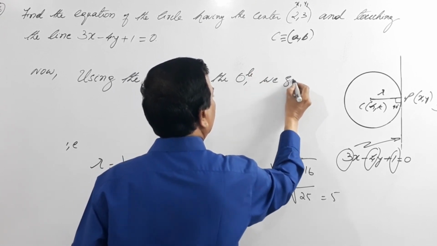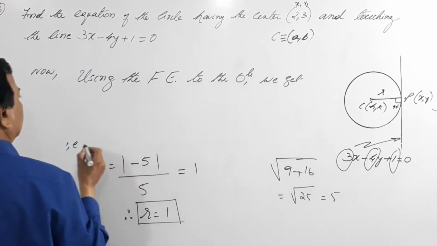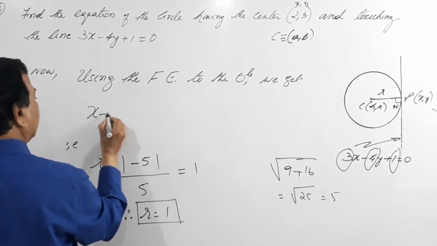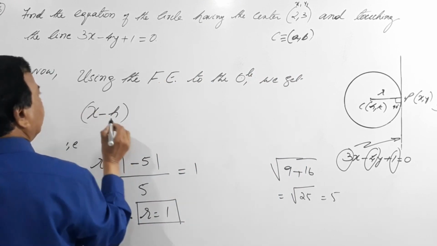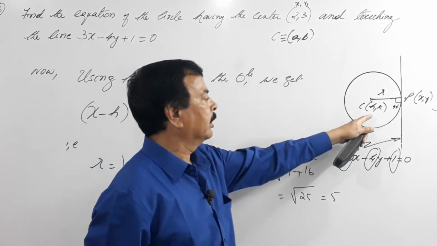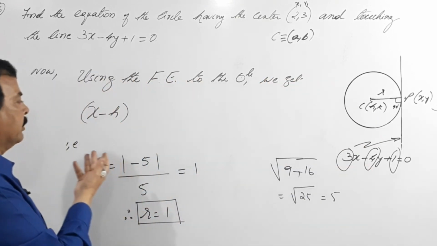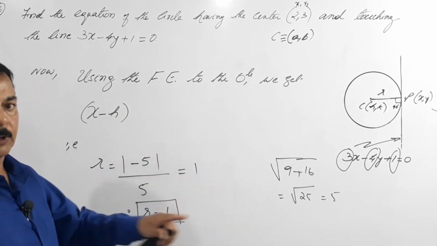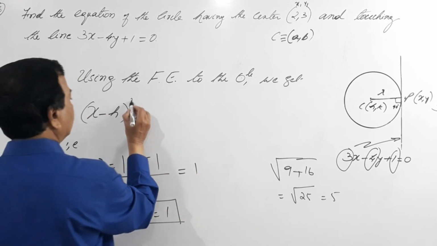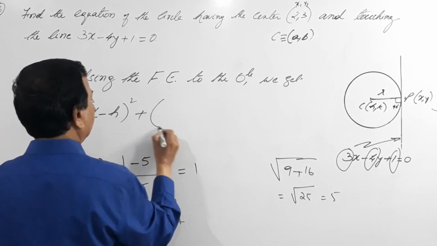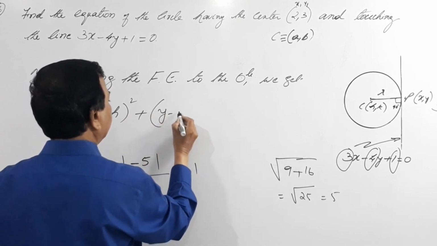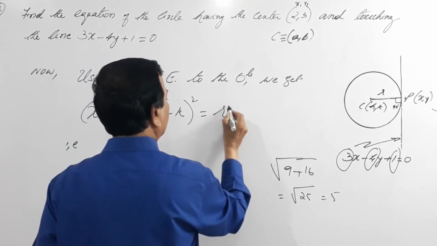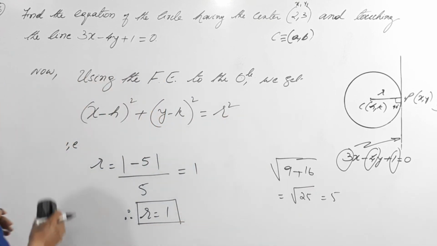We get, in this case, x minus h, because I used h, whatever you want, you can use alpha or h. Don't use a because we have already used a in the formula. The whole square plus y minus k the whole square equals r square.